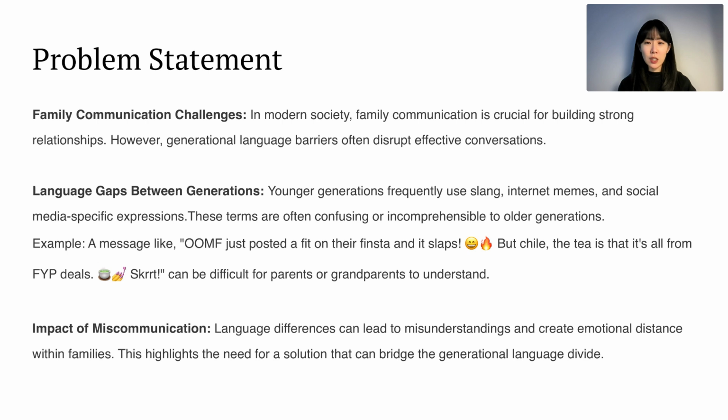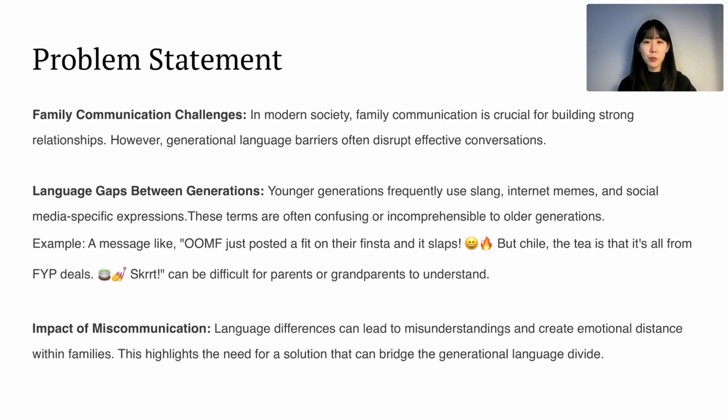These can be confusing or even incomprehensible to older family members like parents or grandparents. As shown in the example on the slide, a message using these expressions might leave them puzzled. Such language barriers can lead to misunderstanding, making conversations less meaningful and reducing the sense of closeness within families.